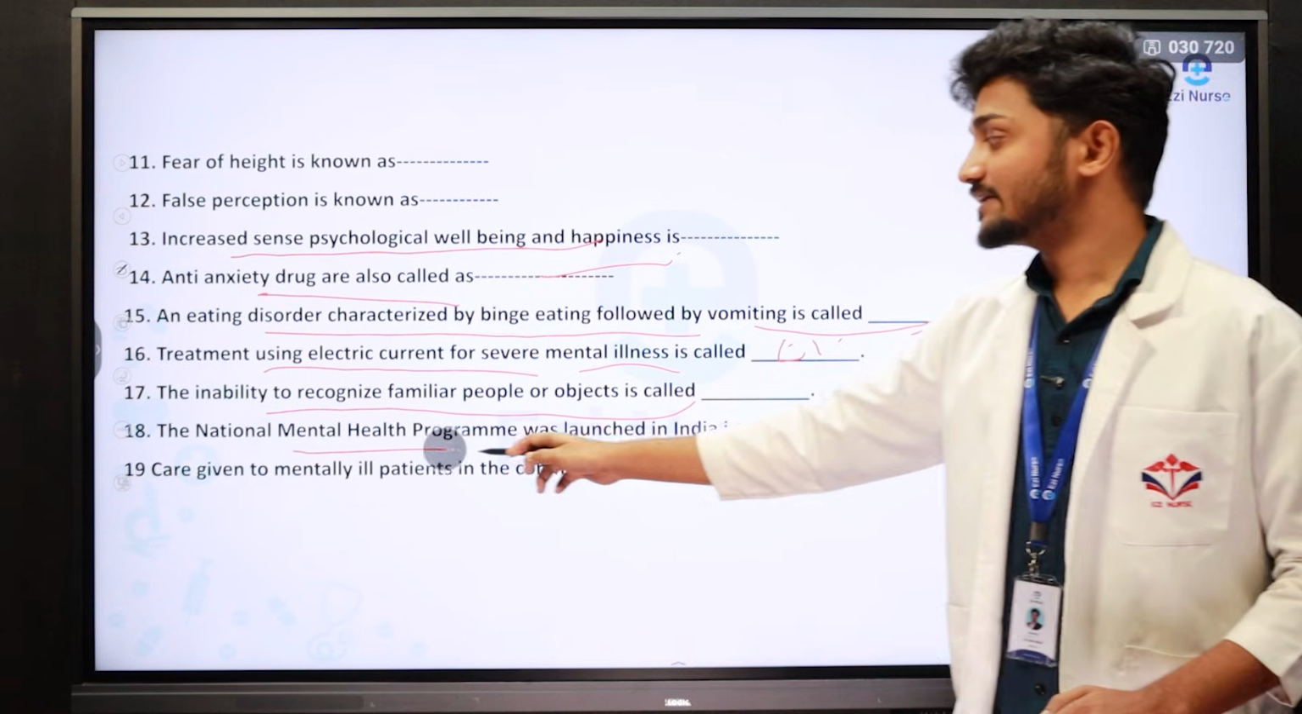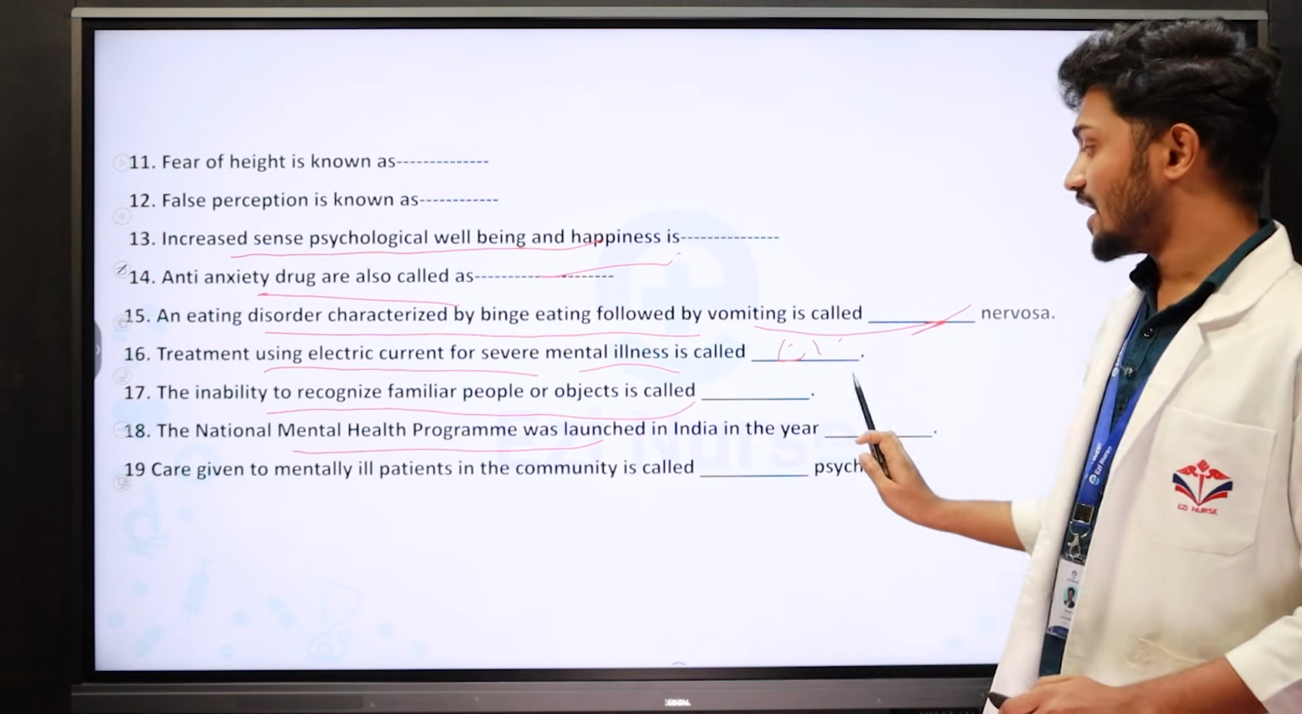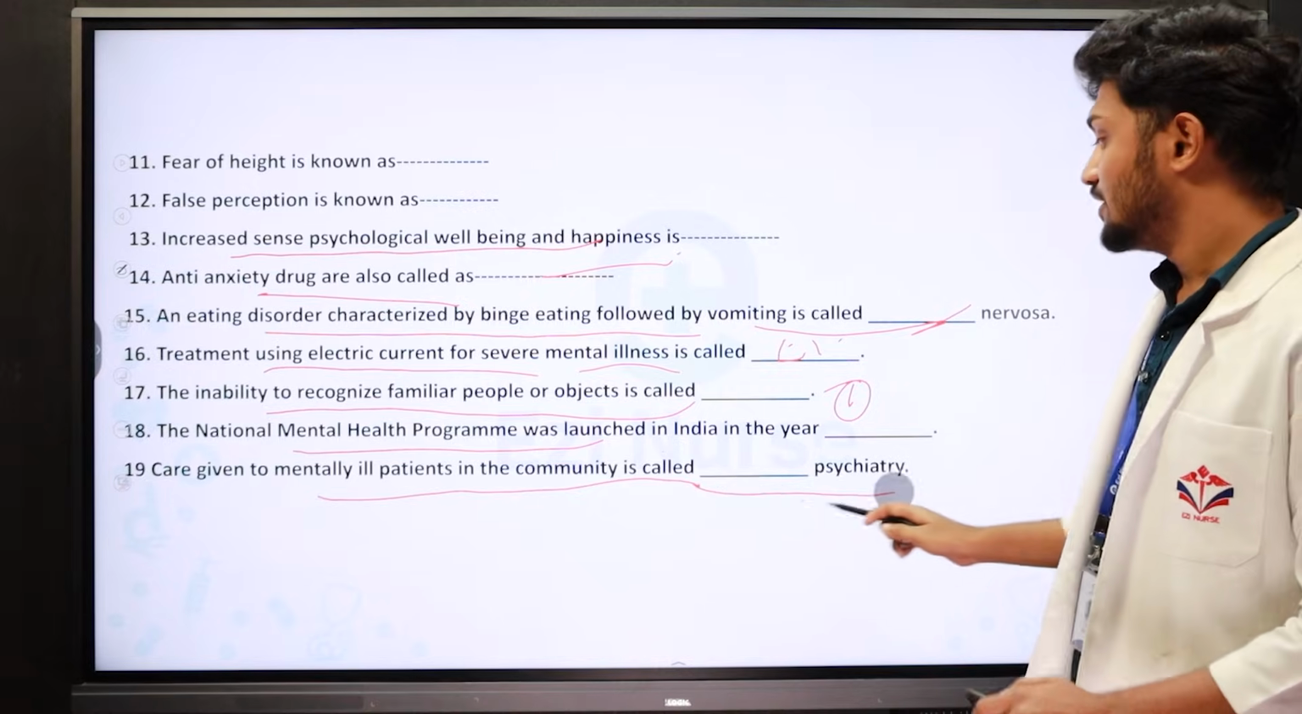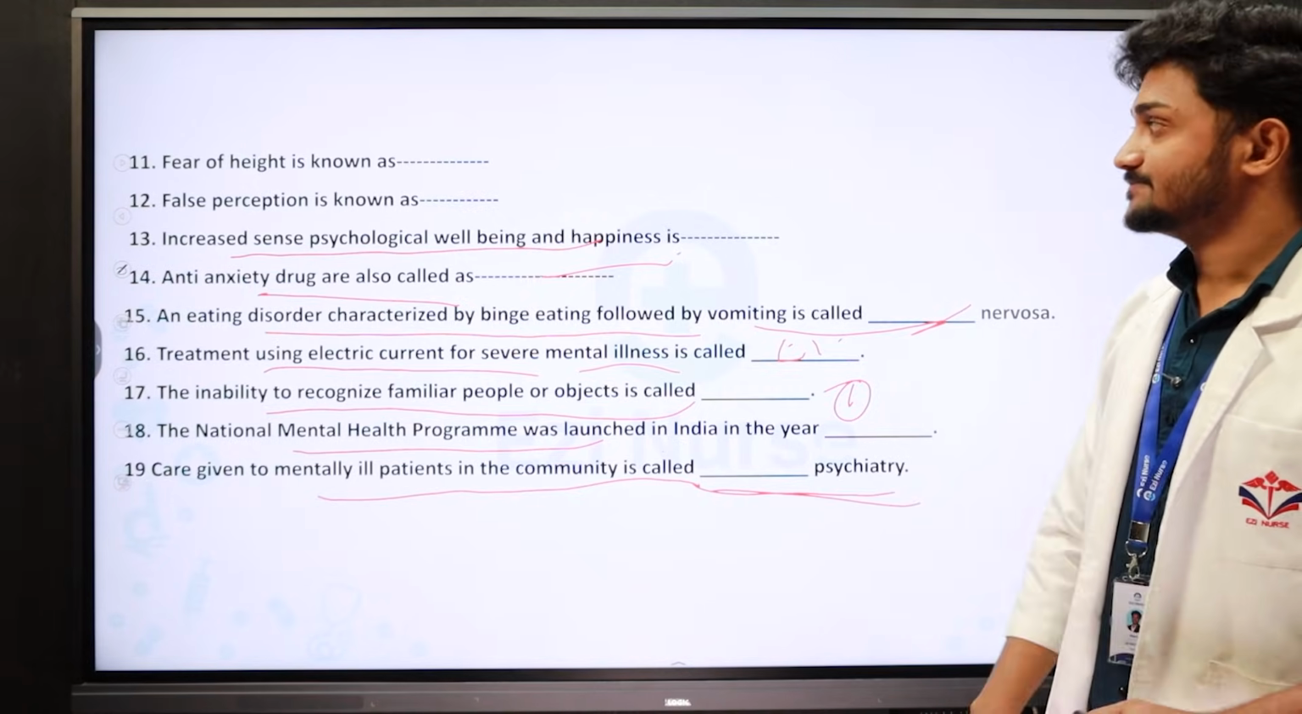Next, the National Mental Health Program. Regarding it, definitely they will ask one question. The next one, care given to mentally ill patients in the community is called. So which psychiatry? That should be written.